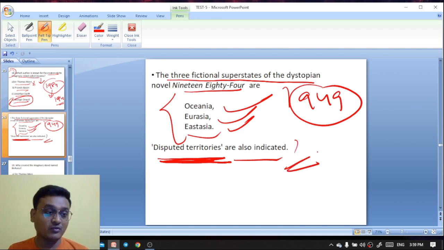So here the answer is Oceania. Oceania can be found in the novel 1984 by George Orwell. It was published in 1949.